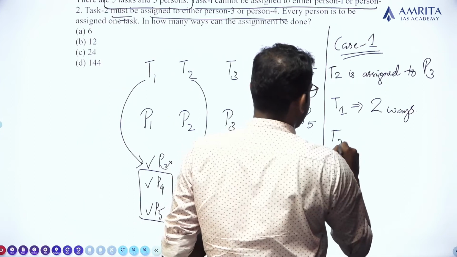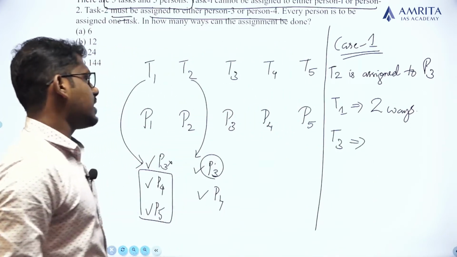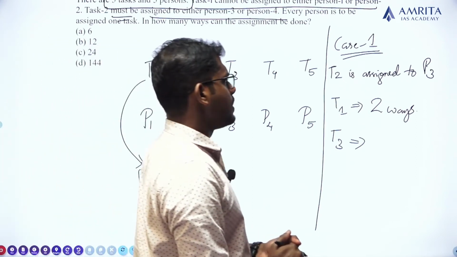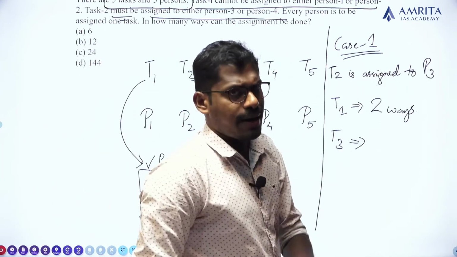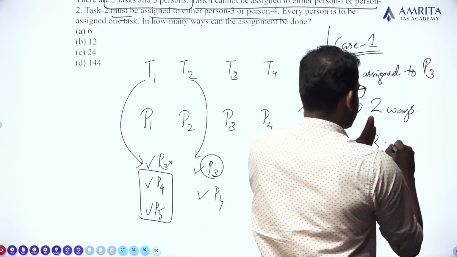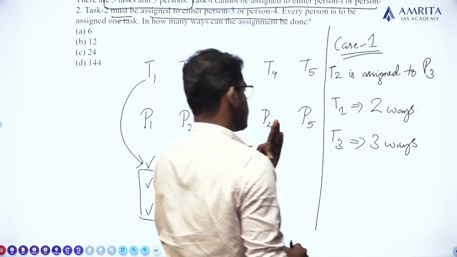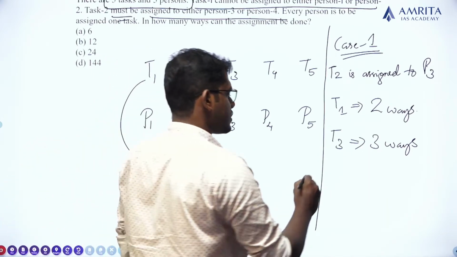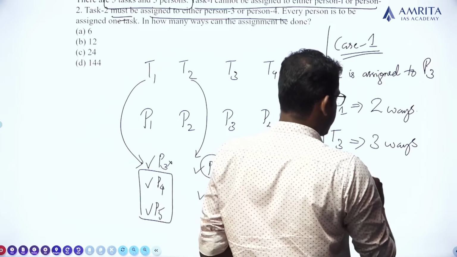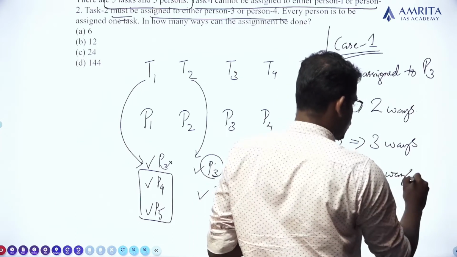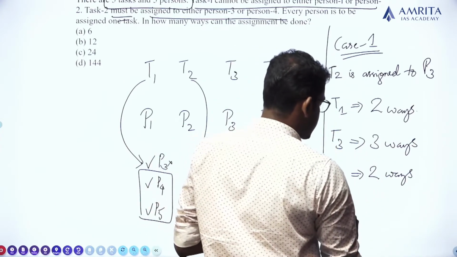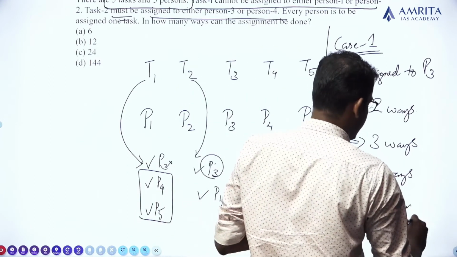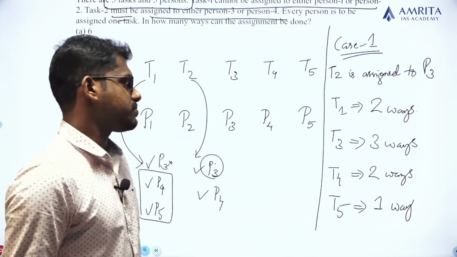Then task 3 can be assigned. Task 3 can be assigned to any person. Clear? Okay. But 2 persons are occupied, remaining 3 persons, so task 3 can be assigned to 3 persons. Task 4 can be assigned to the remaining 2 persons, that is 2 ways. And for the remaining task 5, only 1 person is left, so task 5 can be assigned in 1 way. Clear? Okay.